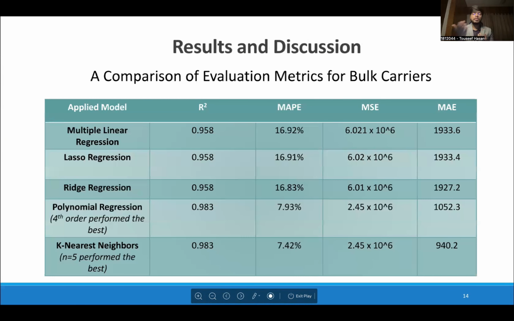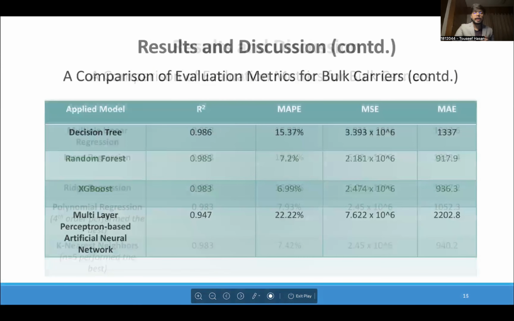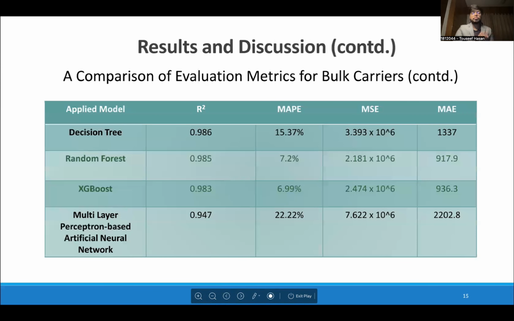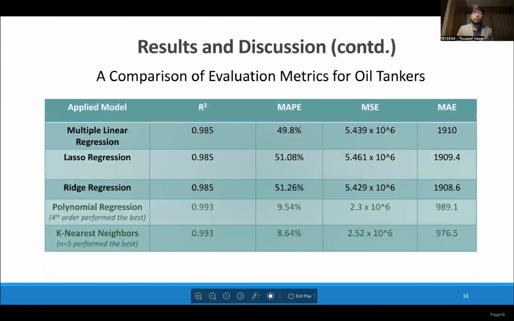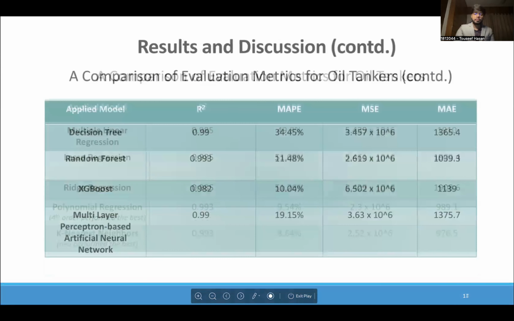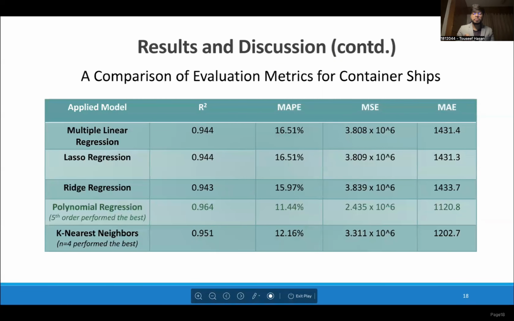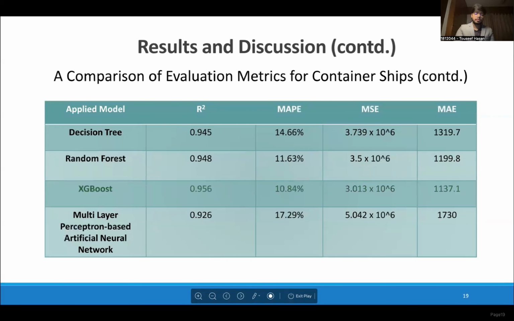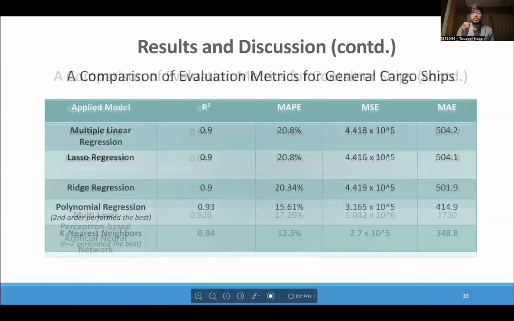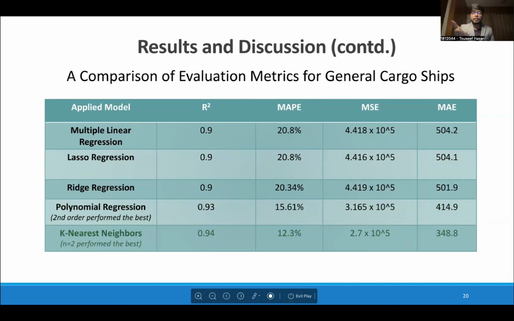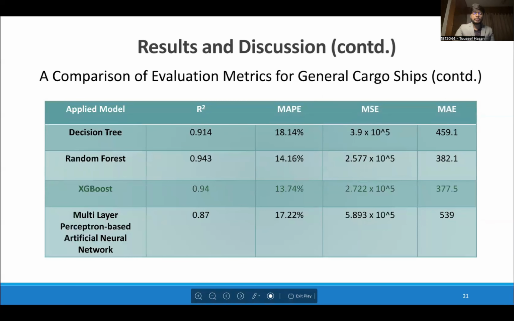So for bulk carriers, which appeared the most in number in our dataset, random forest and XGBoost proved to be the most effective. Fourth order polynomial regression and k-nearest neighbors fitted and performed the best in case of oil tankers. In case of container ships, fifth order polynomial regression and XGBoost performed the best. And finally, for general cargo ships, k-nearest neighbors and XGBoost yielded satisfactory results.